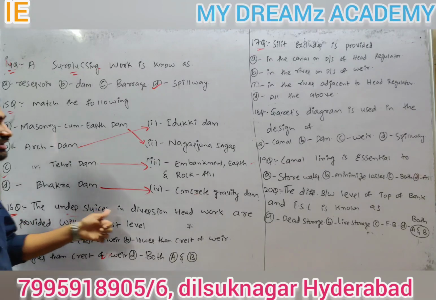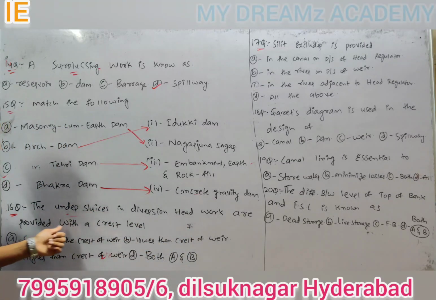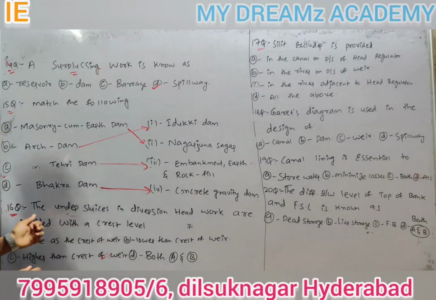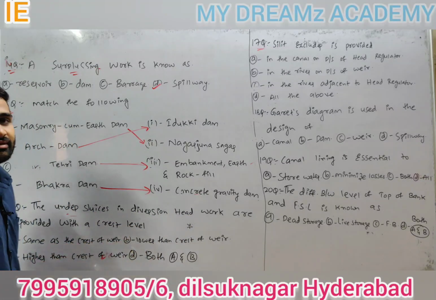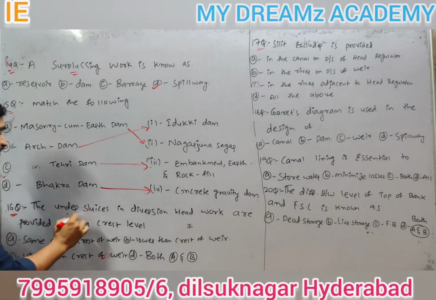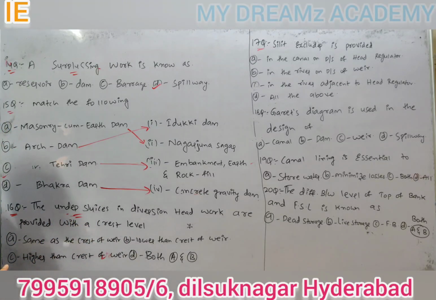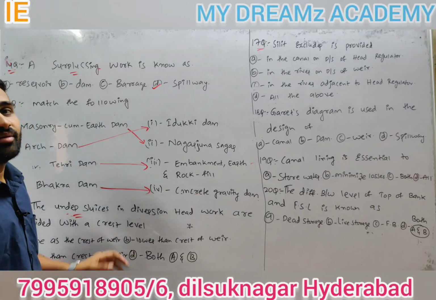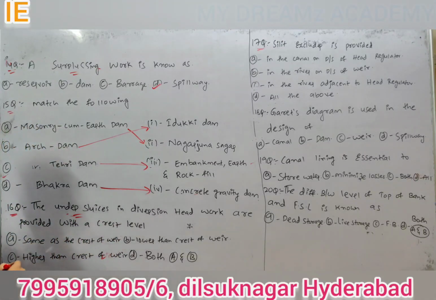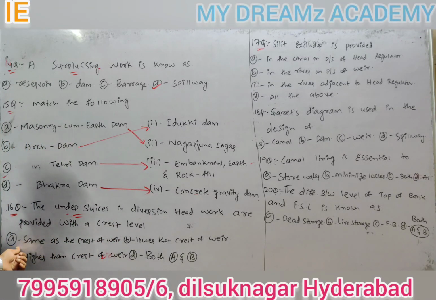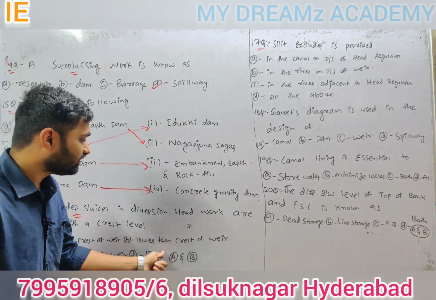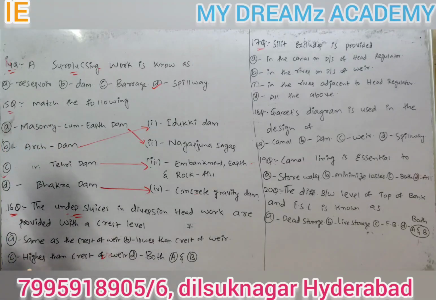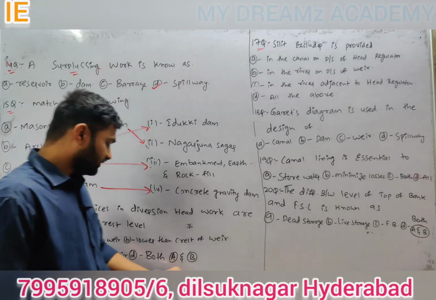The under sluices in diversion headwork are provided with a crest level. This question is from component parts of diversion headwork, so definitely you will get one question from this topic. Option A, same as crest of weir; option B, lower than crest of weir; option C, higher than crest of weir; option D, both A and B.